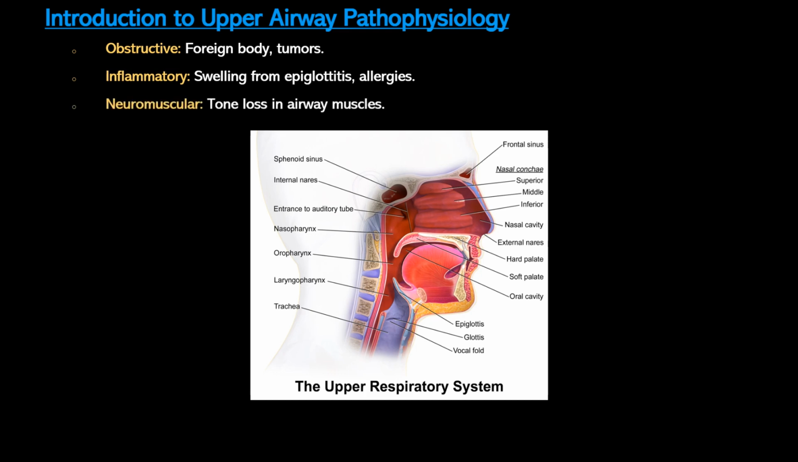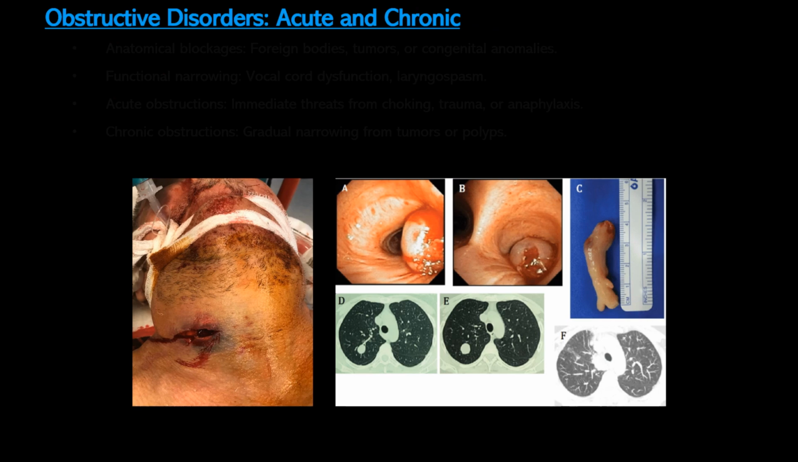Lastly, neuromuscular dysfunctions involve a loss of airway muscle tone or nerve function. Examples include vocal cord paralysis or laryngospasm, where the airway may collapse or fail to open properly. This increases the risk of aspiration and further complicates airflow and oxygenation. So now let's take a look at each of these categories in a bit more detail.